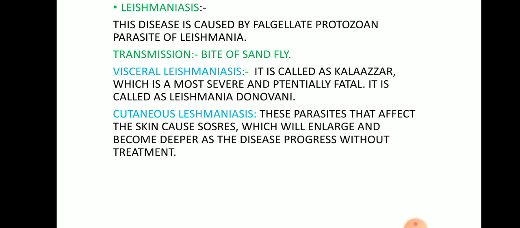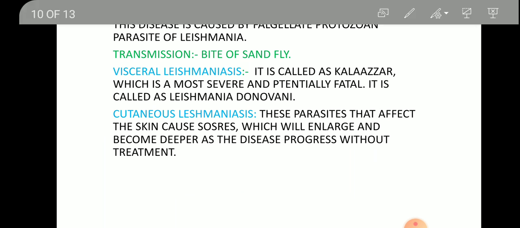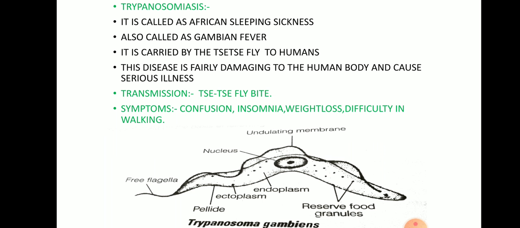Now what's leishmaniasis? This is another disease which is caused by a protozoan. It is also called kala azar. Now how is it transmitted? By the bite of the sand fly. The previous one, trypanosomiasis, is caused by the bite of what?